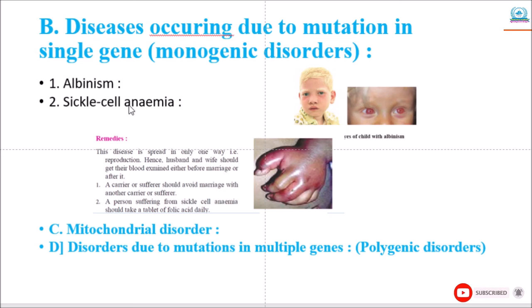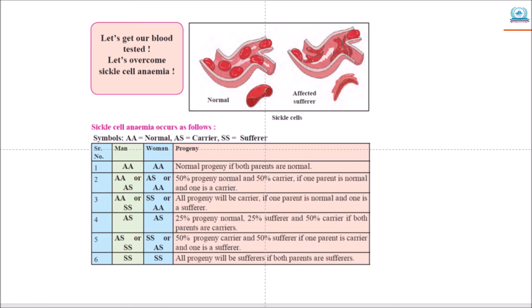Due to this, the erythrocyte or red blood corpuscle, which is normally biconcave, as you can see in this diagram, becomes sickle shaped. This condition is called sickle cell anemia.